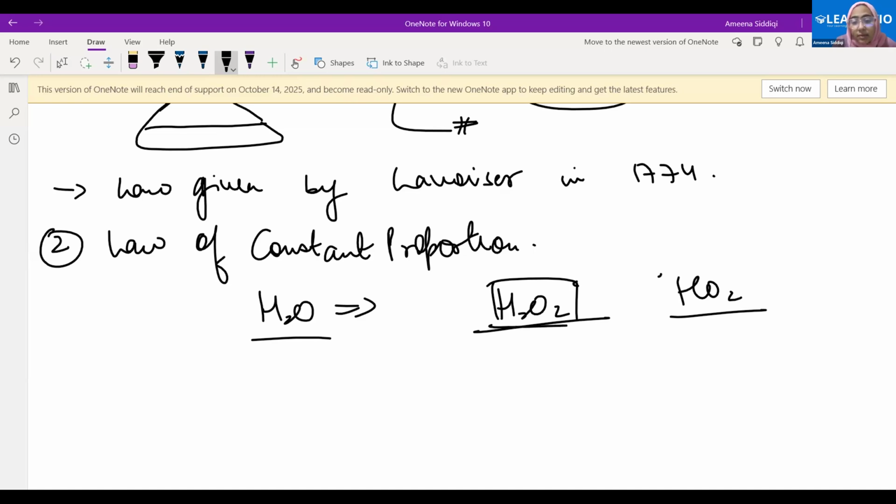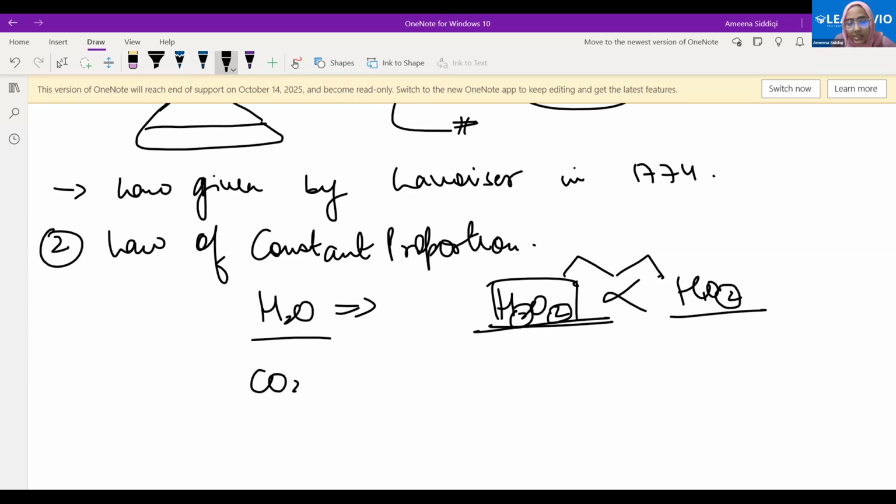Because water has two atoms of hydrogen bonded to one atom of oxygen. In this case, we have two atoms of oxygen and one atom of hydrogen. So clearly both of these are not water, right? So a water molecule or water compound is formed when two atoms of hydrogen bond to one atom of oxygen. That is their proportion.